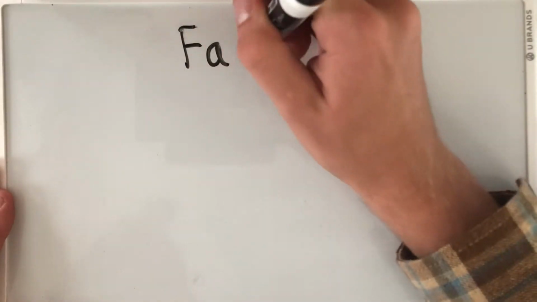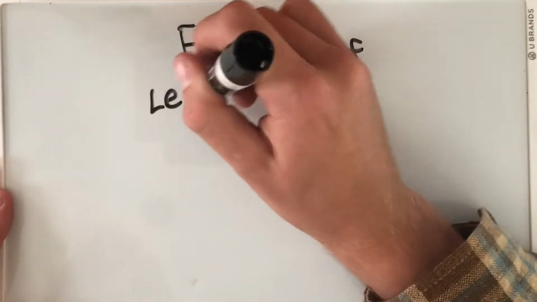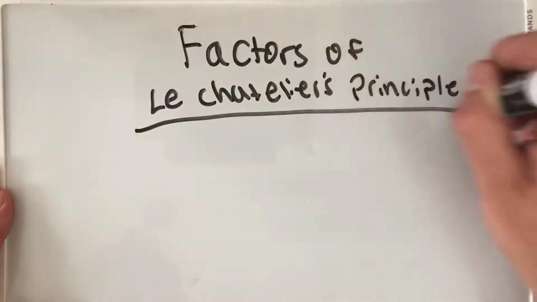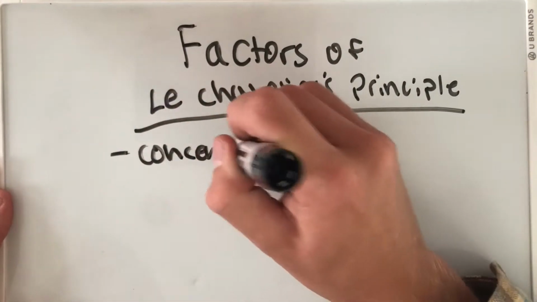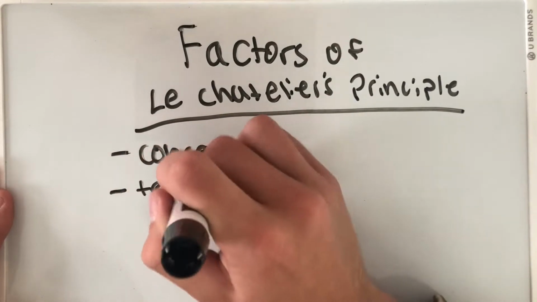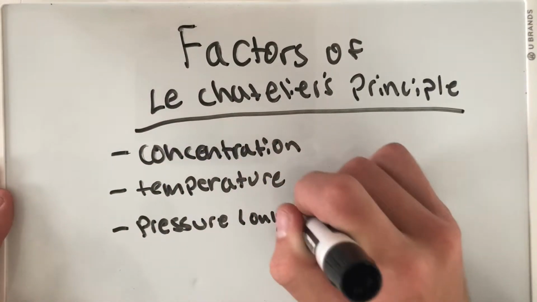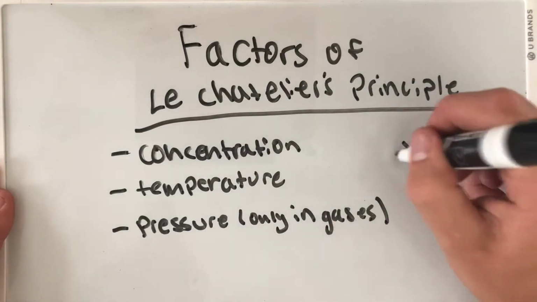The principle states that any chemical at equilibrium is subject to an influence of an external force, such as a change in concentration, temperature, or pressure or volume. The equilibrium will try to counteract these changes by producing more products or reactants.